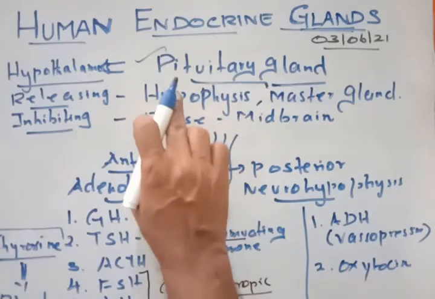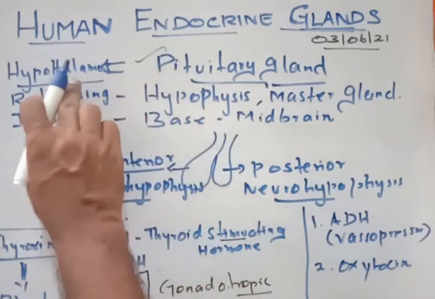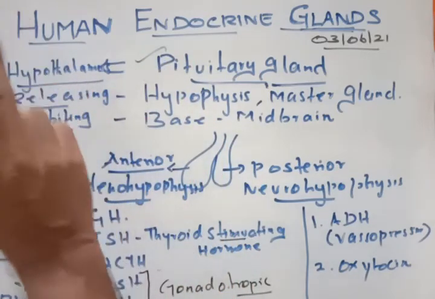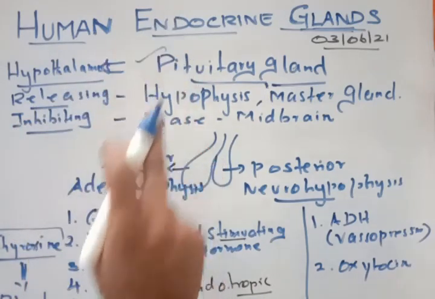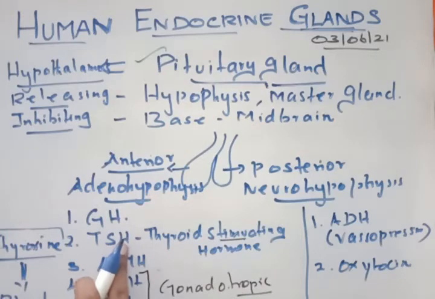The pituitary gland will send the information to the hypothalamus. The hypothalamus will send a releasing factor to the pituitary. The pituitary gland will send a stimulating hormone. Then the stimulating hormone makes the thyroid gland produce thyroxine. So this is called the feedback mechanism.